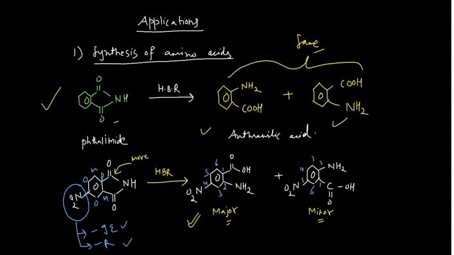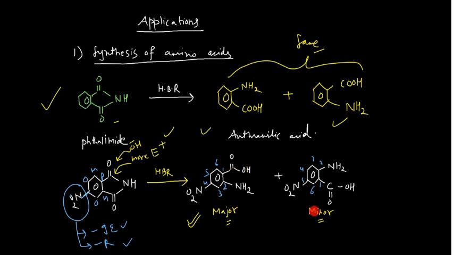This is more electrophilic, and the species which is more electrophilic will get the OH attack. During the reaction, the species which receives the OH negative will survive in the reaction mechanism. That means this carbonyl group will survive. This will give you the acid, and here it is giving you the acid. So this is the major product.